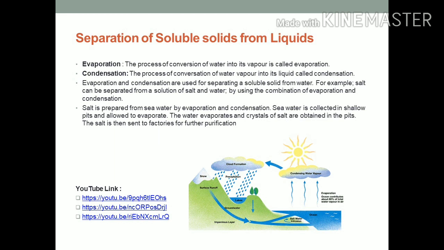Salt is prepared from seawater by evaporation and condensation. Seawater is collected in shallow pits and allowed to evaporate. The water evaporates and crystals of salt are obtained in the pits. The salt is then sent to factories for further purification. For a better understanding of this topic, you can visit this YouTube link also.